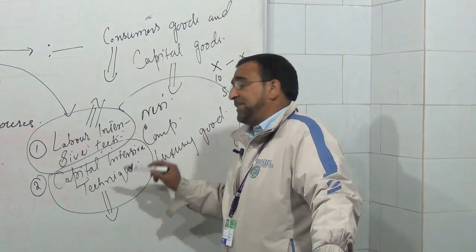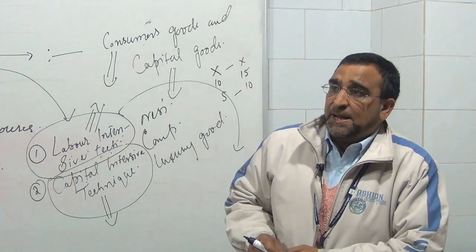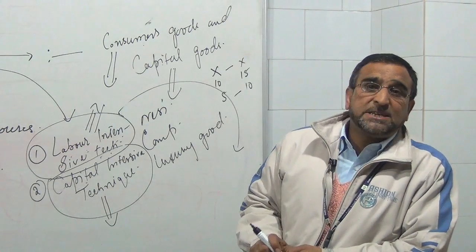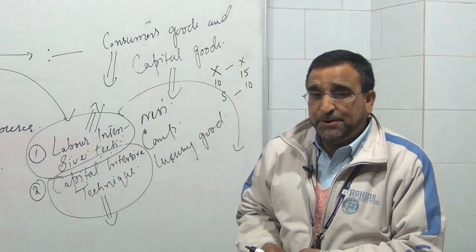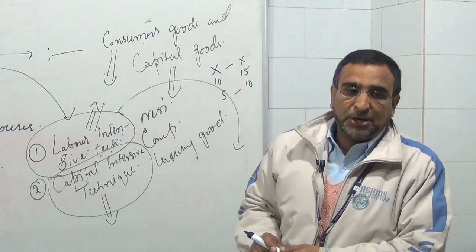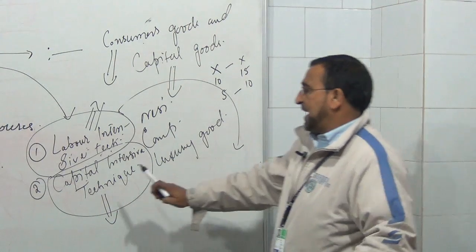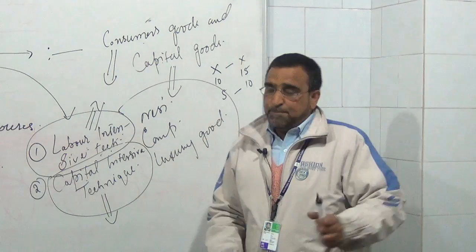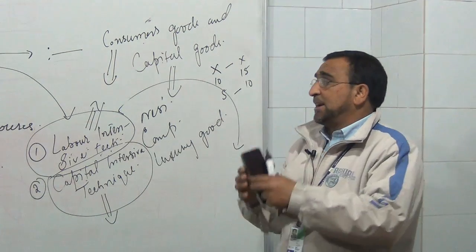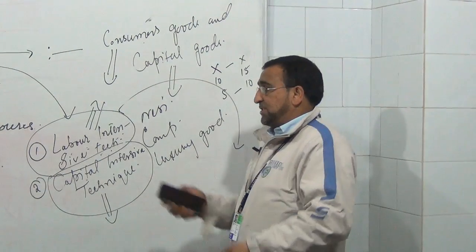Take the example, in India, we are producing maximum goods with labor intensive technique, and in the US economy, they produce maximum goods and services with capital intensive technique, because labor intensive technique will be costly for them and capital intensive technique will be costly for India.